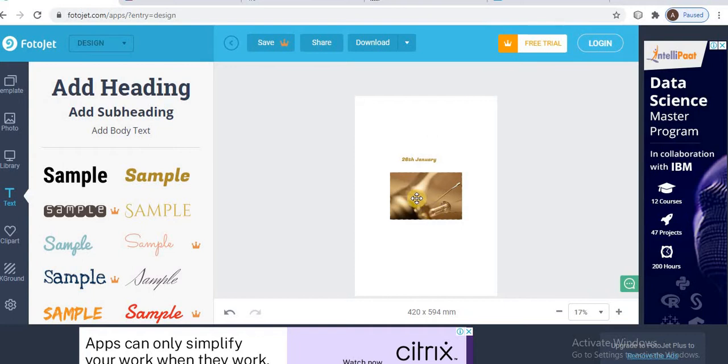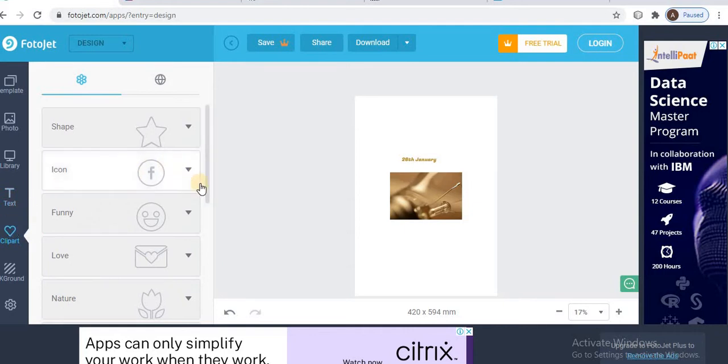Taking one flag image, etc. After that, if you want any clip art, then add it.